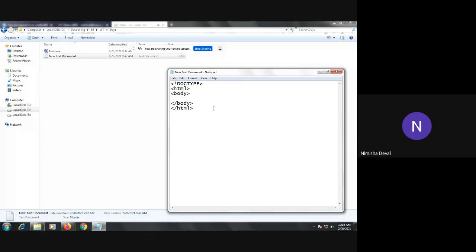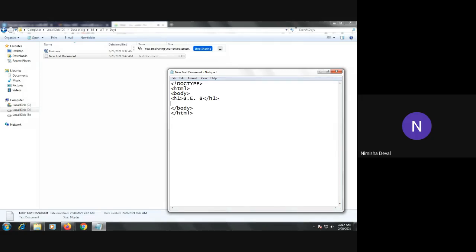Now I will discuss with you different types of headers as well as the paragraph. When I want to write a heading in a main format, suppose my heading is nothing but B division. So I want to make it a bold one. So I will use H1 as an opening tag and the closing tag, and in that I will write the body part. I have written here B. According to your use, you can write a heading here.